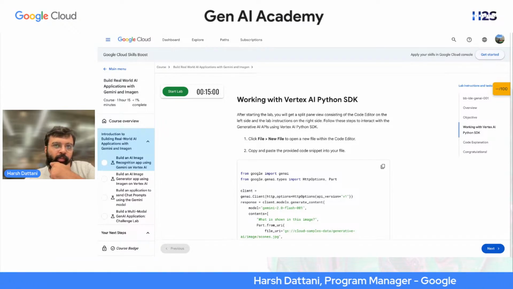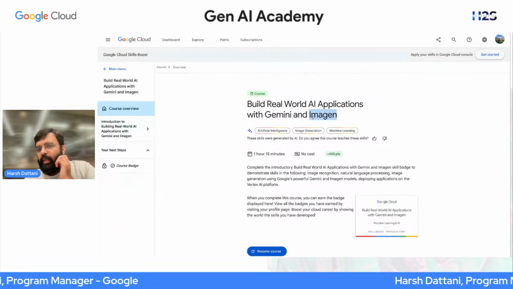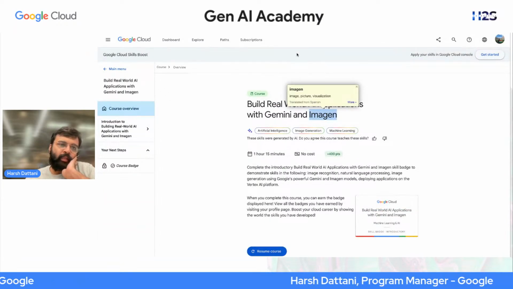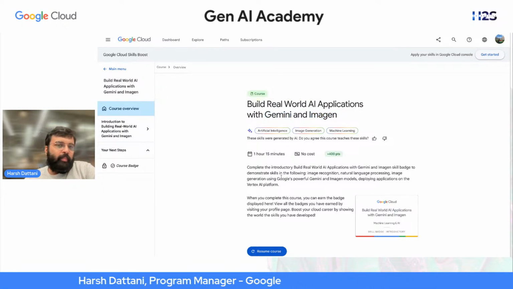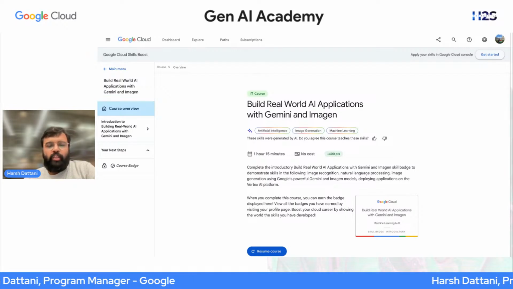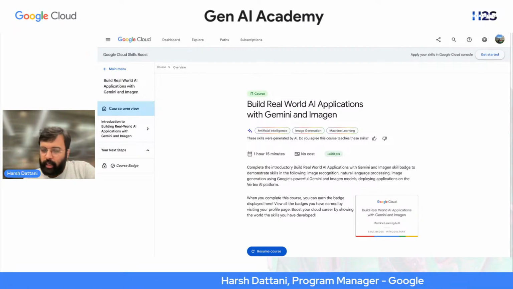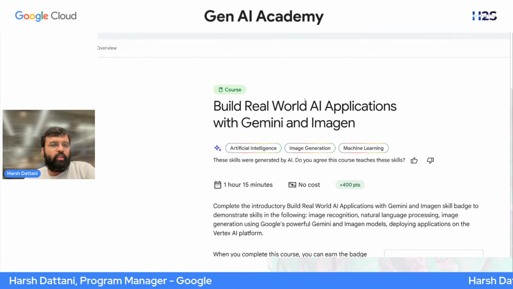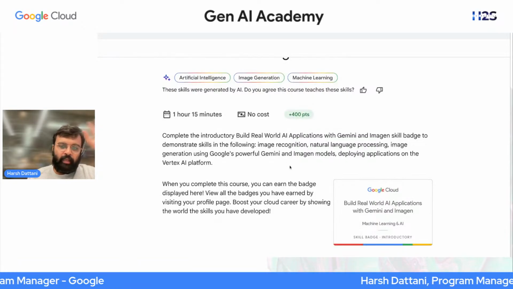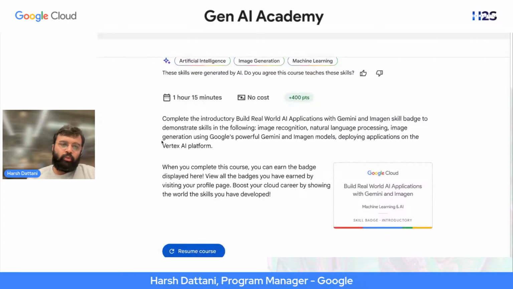Yes. So today what we are going to learn is how we can build real world AI applications using Gemini and Imagen. Imagen is a model available in the Google generative AI family, which can help you generate images. And Gemini, as you know, is a multimodal model which can help you process text, videos, and documents. Today we are going to build real world AI applications using both of these powerful Gemini and Imagen models, and we'll also be deploying those on the Vertex AI platform.